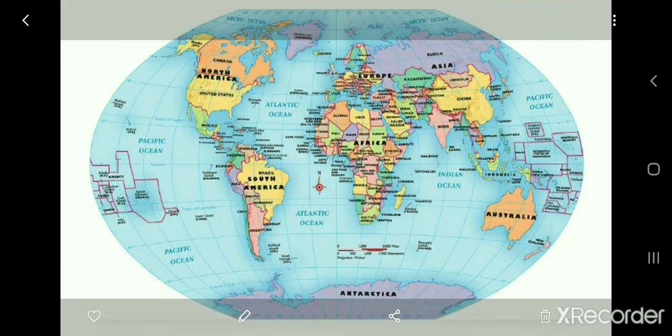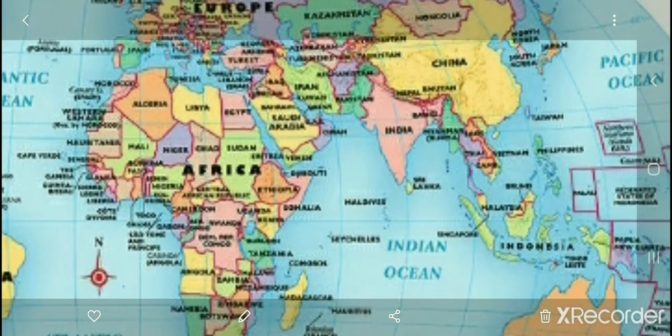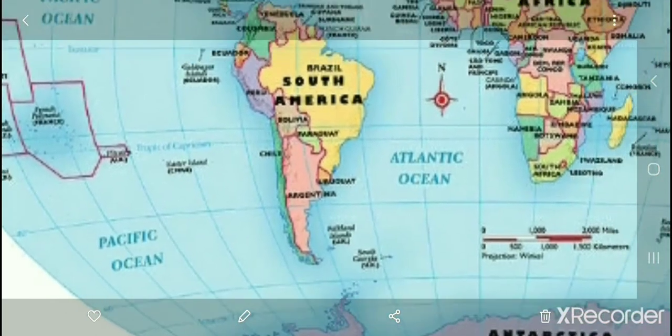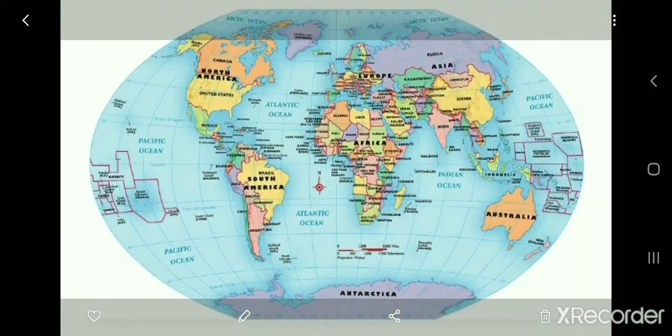While seeing the front side only, we are not able to identify, but when we see the globe, you can see that the Pacific Ocean is spread in the eastern, western as well as the northern and southern sides. So the oceans which are spread in all the 4 hemispheres are the Atlantic and Pacific Ocean.